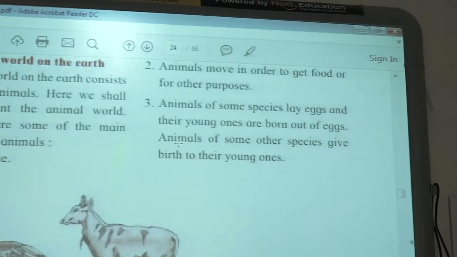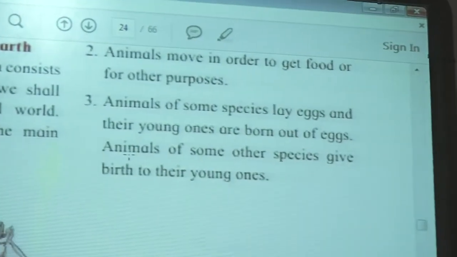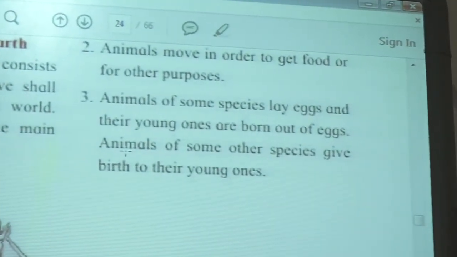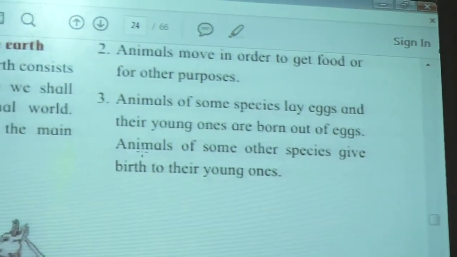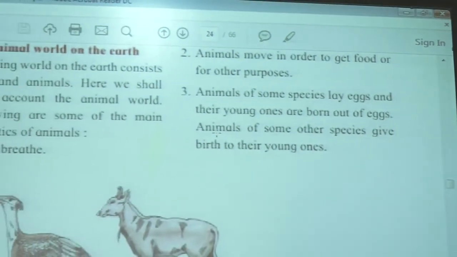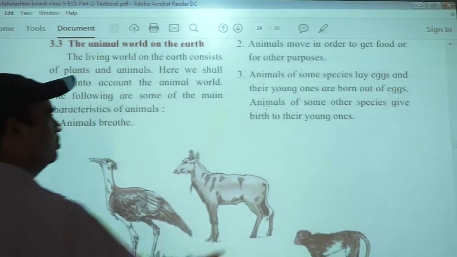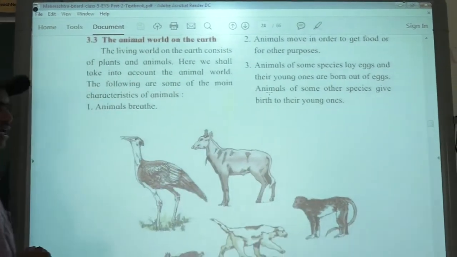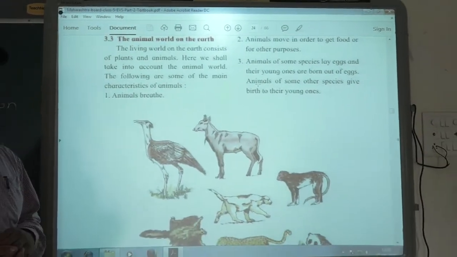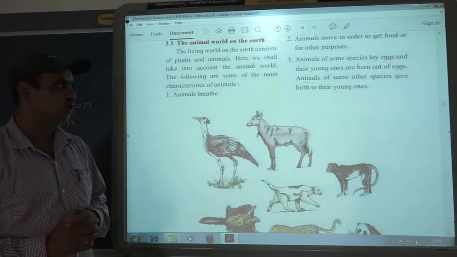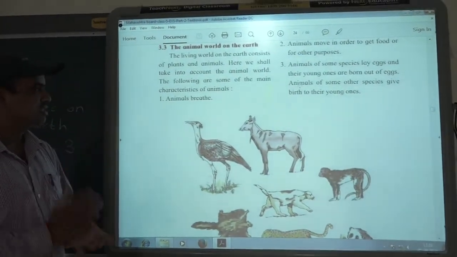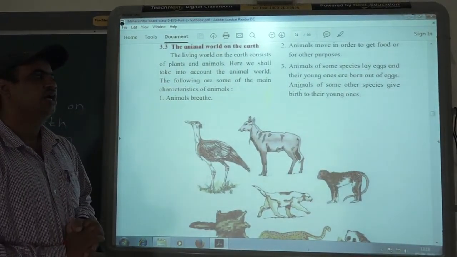From the eggs, the babies are born. And some animals give direct birth to their young ones, like human beings and cows. These are called mammals. Mammals are the animals which give birth to their young ones.